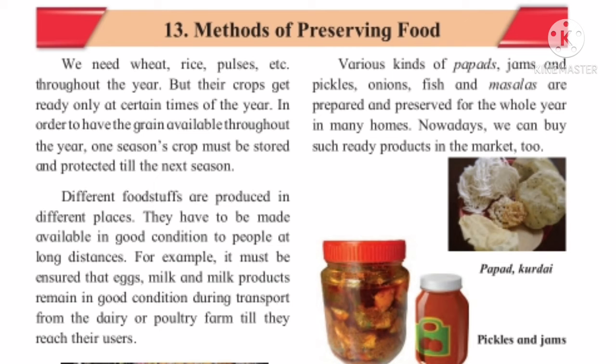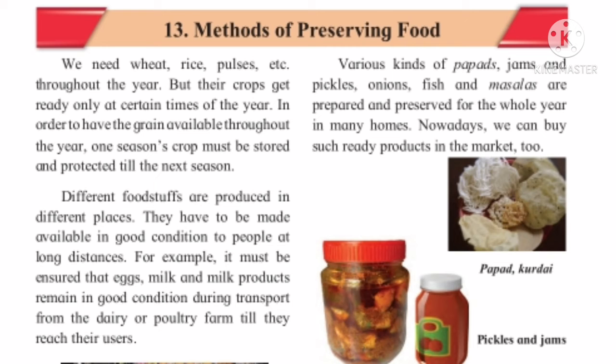clothing and shelter. We have studied in our EVS 2 lessons also that man used to be busy in gathering food every day because he had not learned to store food during the Stone Age. Later, when agricultural activities were carried on, he learned how to store food by his observation and his various experiences.